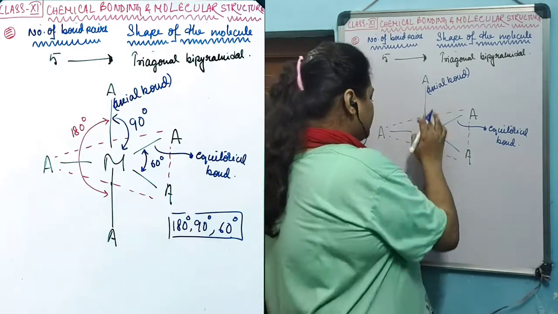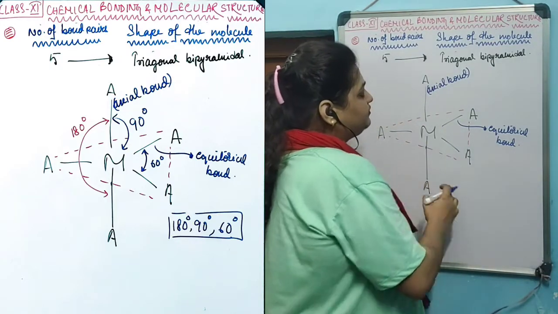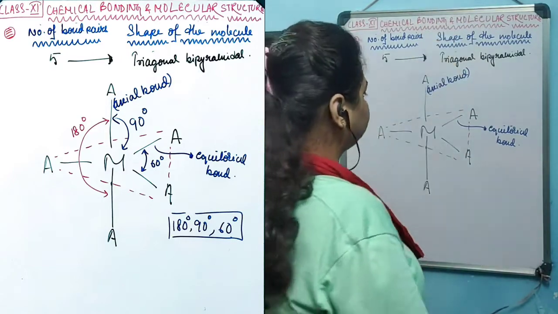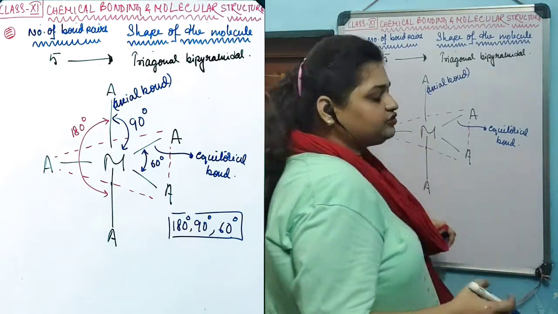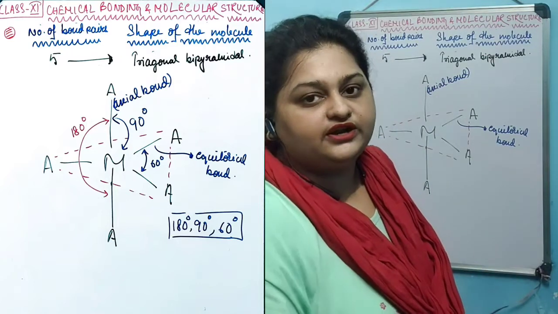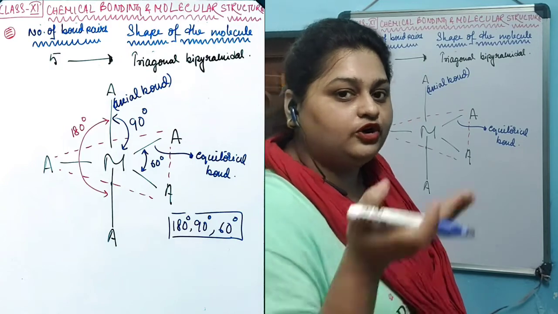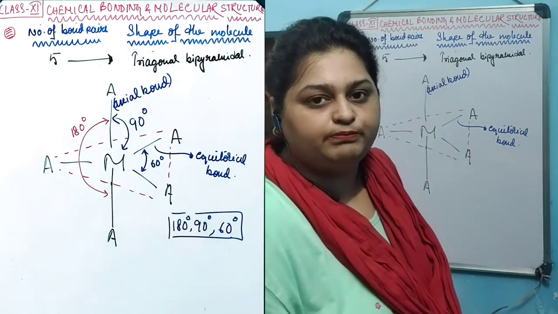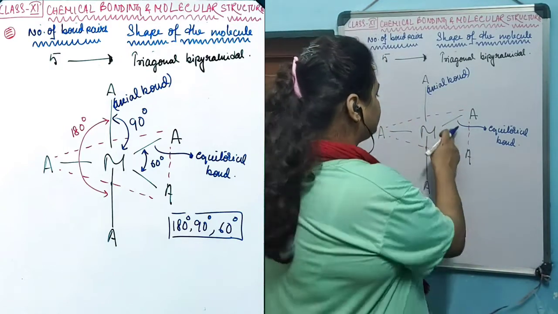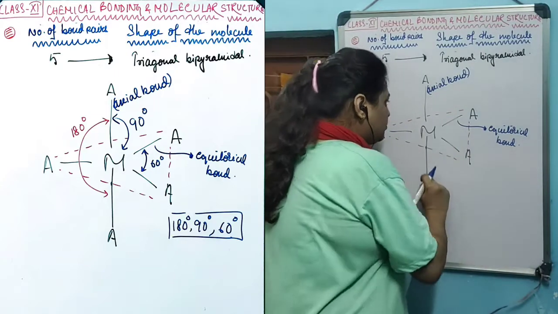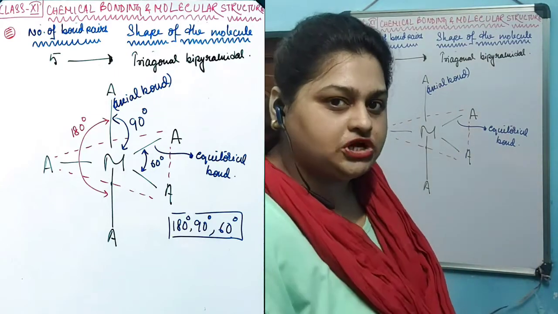Because these 2 bonds are situated on the axis of this atom, and these 3 bonds are situated at the equator position. The equator is a triangular shape, and all these 3 bonds are situated on the equatorial triangular plane. That's why these 3 bonds are known as equatorial bonds, and these 2 bonds are known as axial bonds.